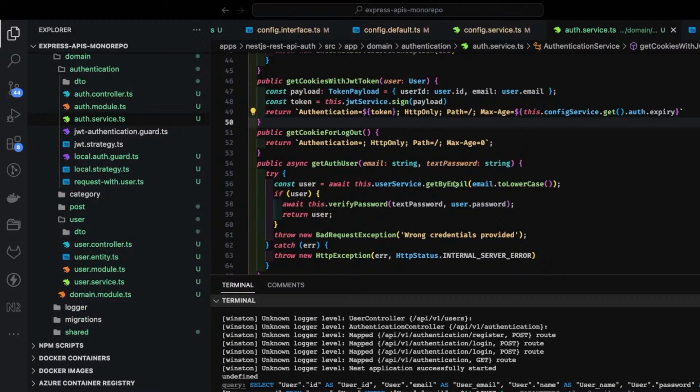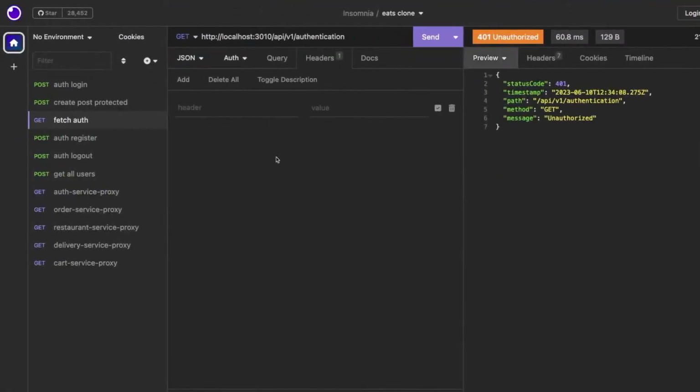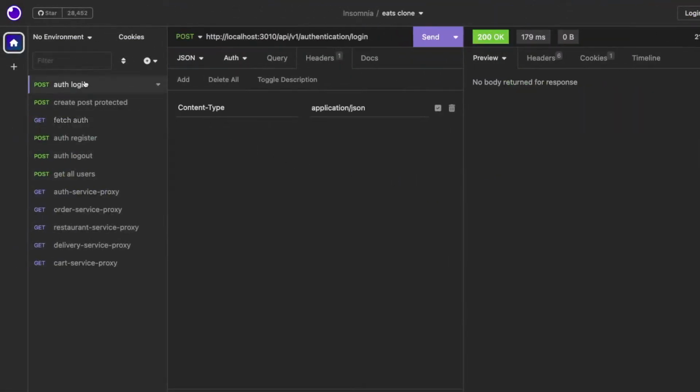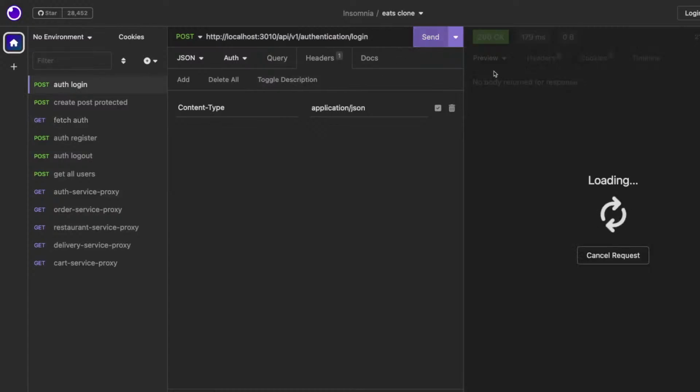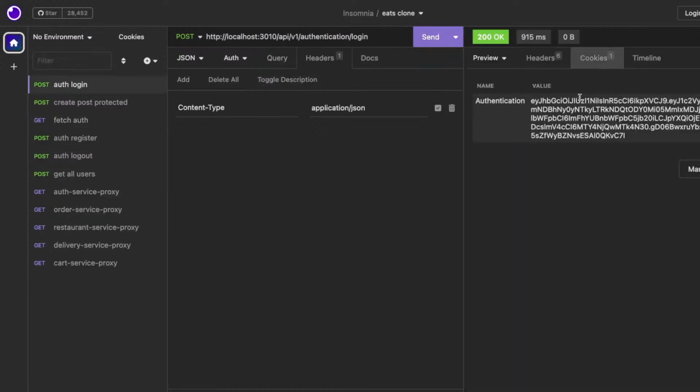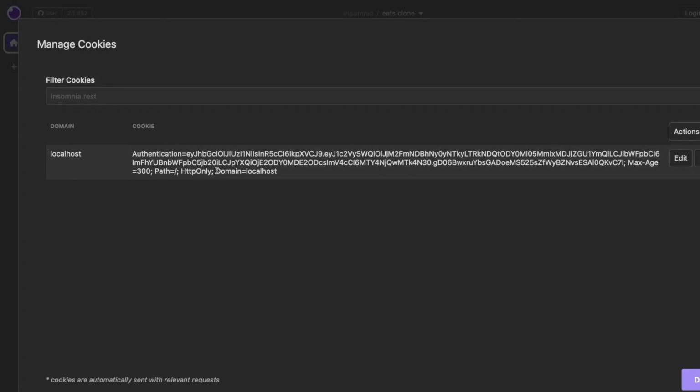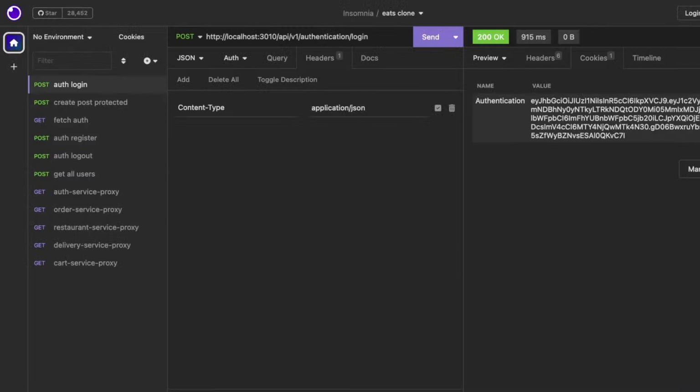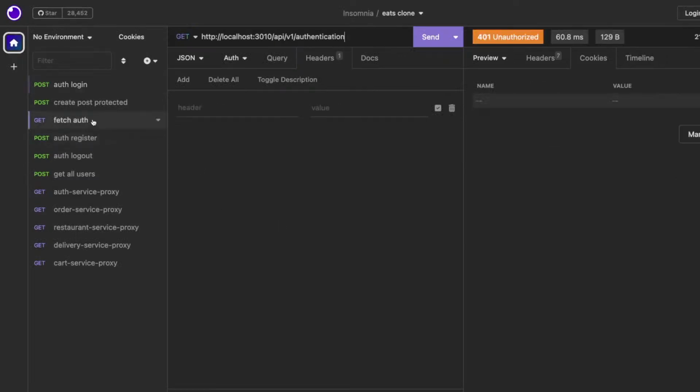So, I mean, these are the different ways in which we can check our authentication. Like you do the login, I return the cookies. So these are the cookies we are returning, and because these are HTTP only cookies, you can see these are attached to the domain localhost, and these cookies will be sent automatically to the relevant request. So once you send it, like in the fetch auth, you should be able to decode the cookies and get the JWT token from it, identify the user, and just return the user.